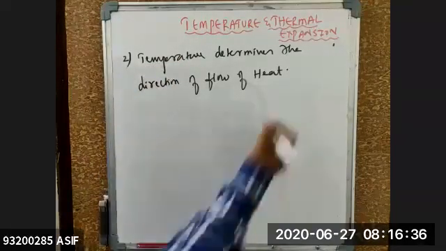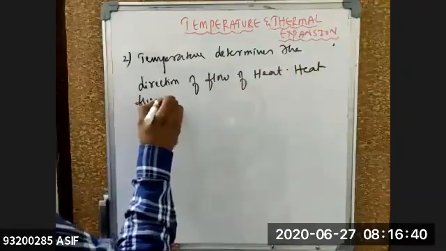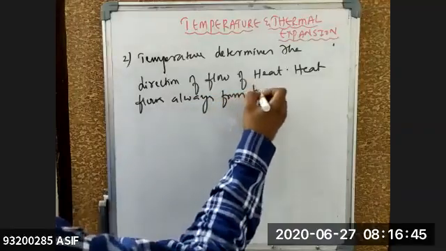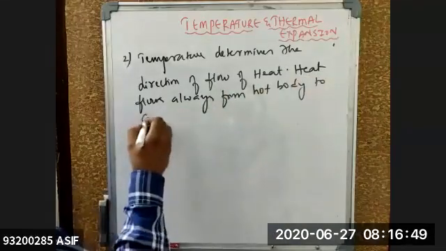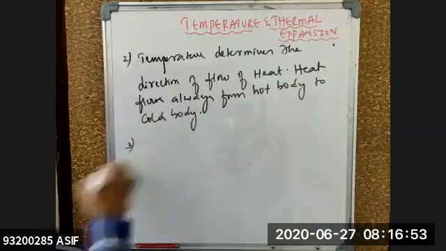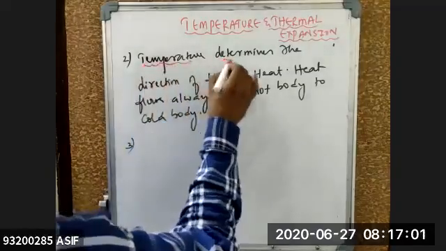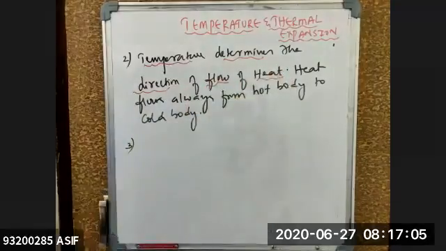Heat flows always from where, beta? Heat flows always from hot body to cold body. Hot body to your cold body. That is the second point you need to remember about that one. So who determines the direction of the flow of heat? So temperature determines the direction of the flow of heat. That is a very important point.